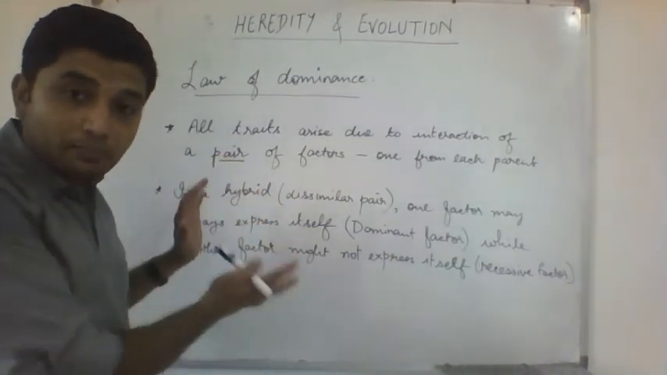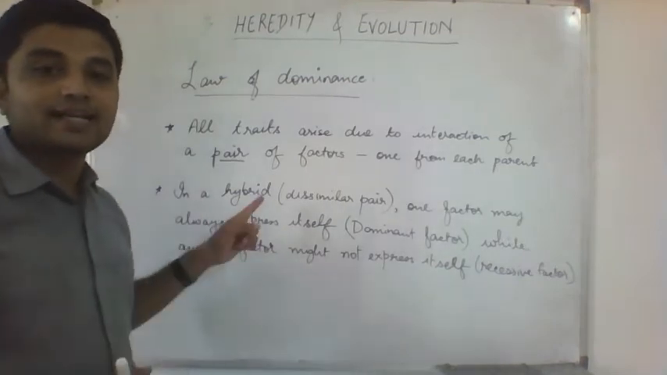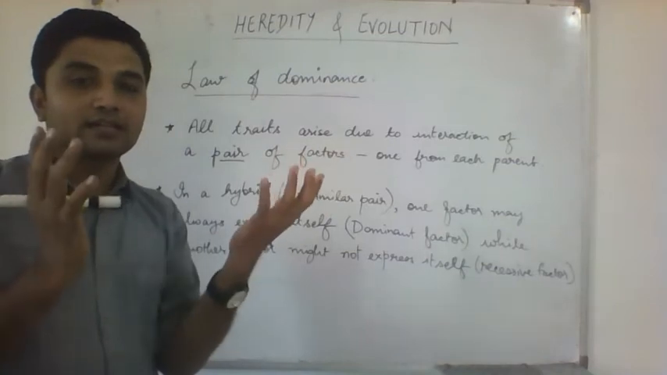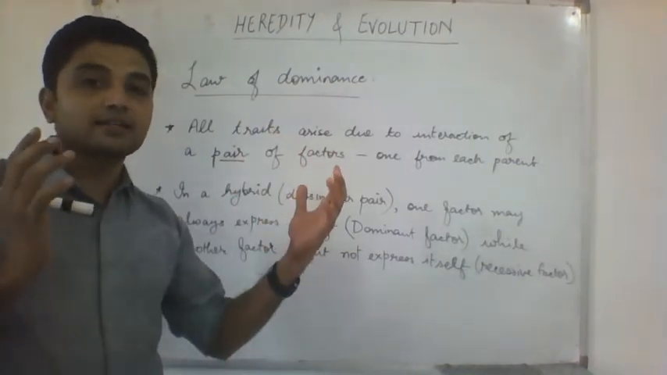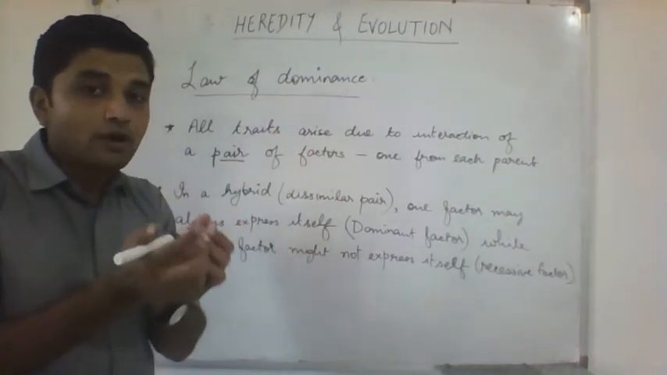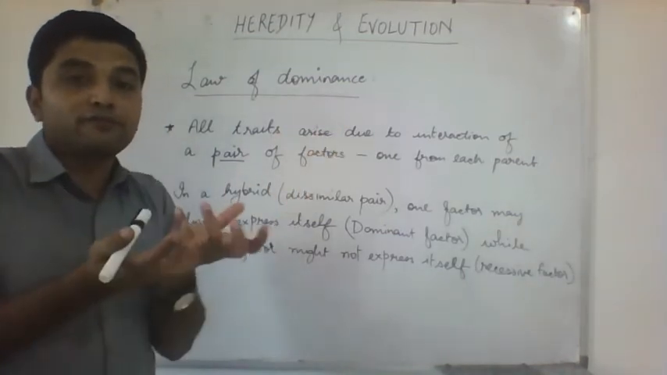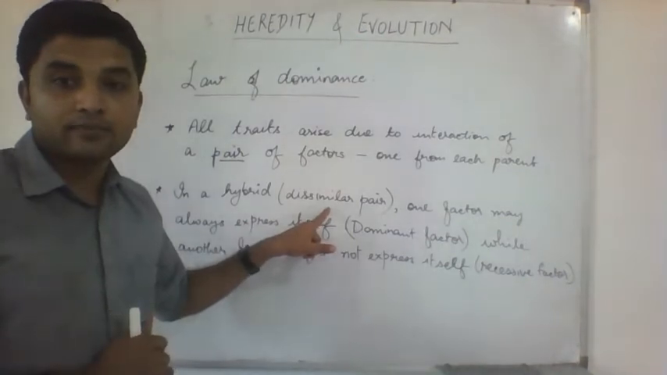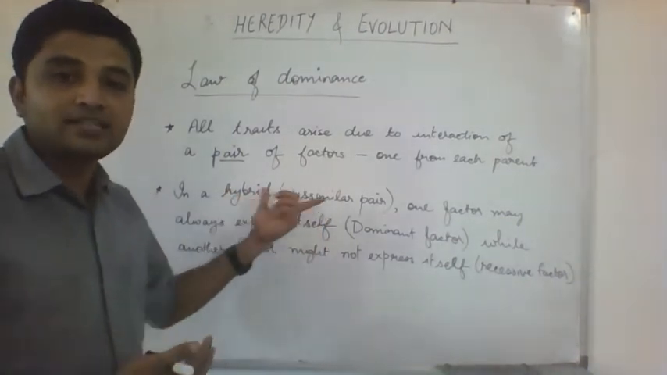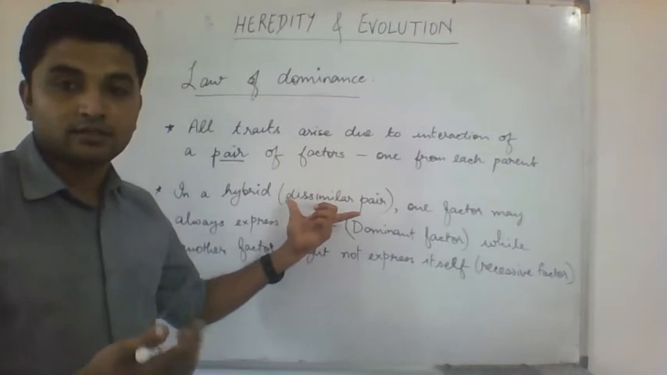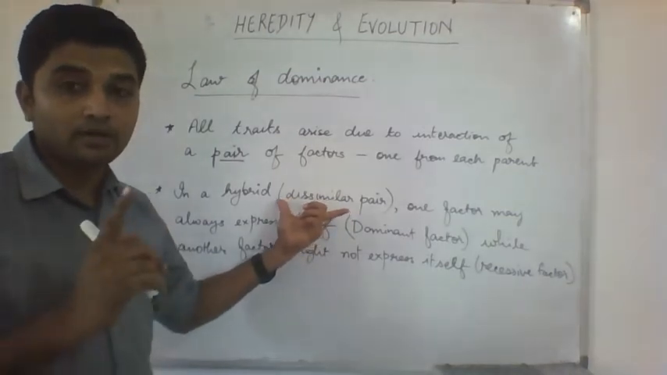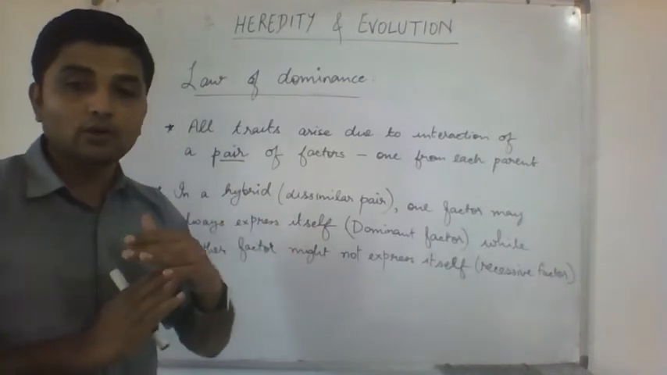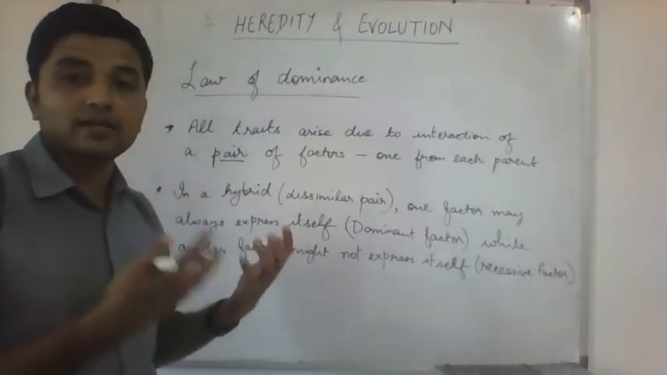And the second is the main law. The law says that in a hybrid, where the parents have different characters, when they are crossed, they are going to give different factors to the child. So we call them the dissimilar pair. A hybrid has a dissimilar pair of factors. Remember, we just saw tallness, which can be coded by capital T and also small t. That is a dissimilar pair.